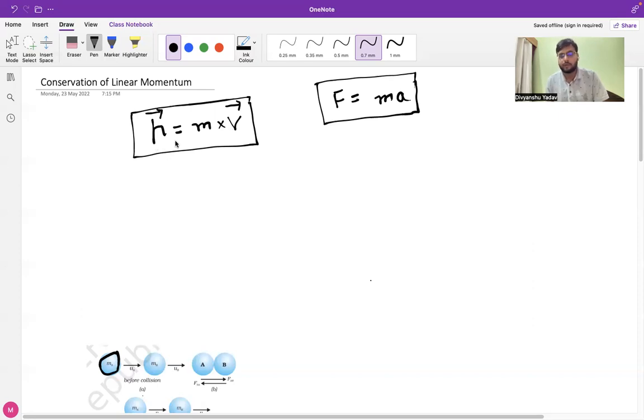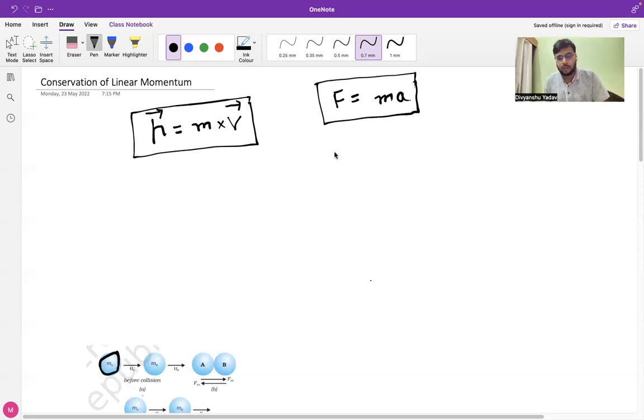So this is a brief description of the mathematical formula: momentum p equals m times v, mass times velocity. We are well aware of this equation. This is one of the fundamental equations if you have to find the momentum of any particular body.